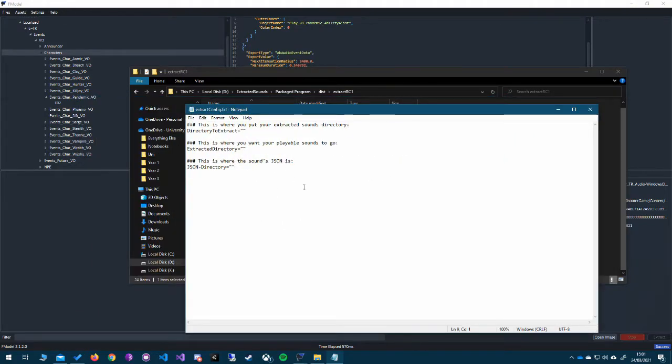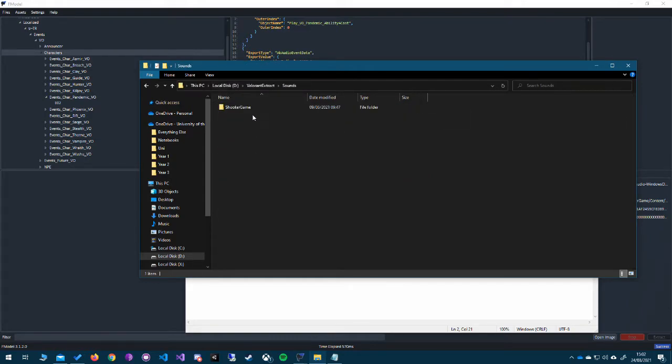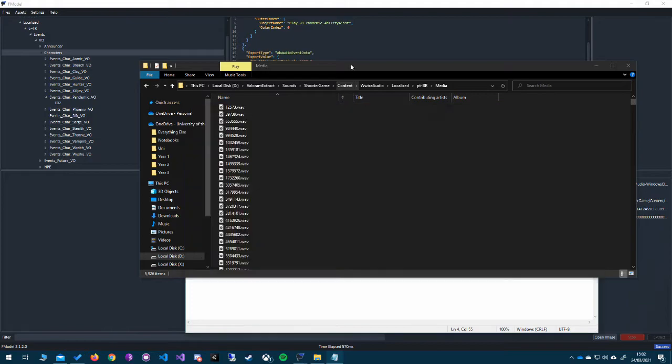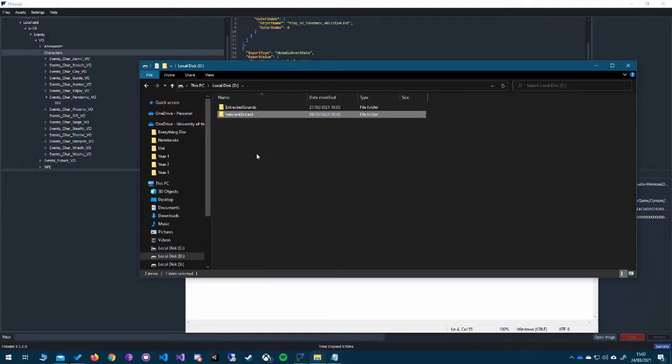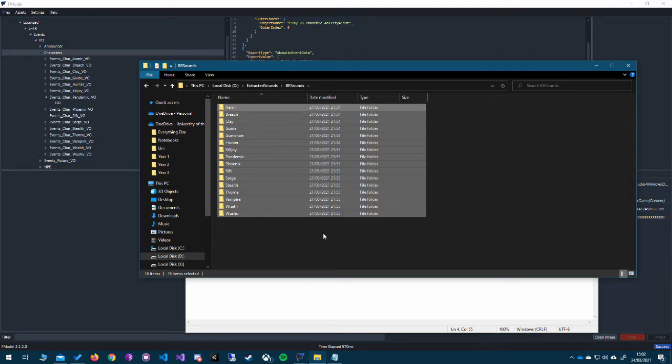So this is how you will receive it, and what you want to do is provide these 3 directories. So directory to extract, this is where you put your extracted sounds directory. This is where we put our first folder we sorted out. So sounds, shooter game, content, audio, localized, and if we wanted to do Brazilian, media, and this is the folder. Copy that in there. And this is where you want your playable sounds to go. So in my case, I could make them go to my desktop, I could make them go back onto this drive. Just for the sake of quickness, I am going to do that. In fact, I'm just going to delete the old folder I had for it.